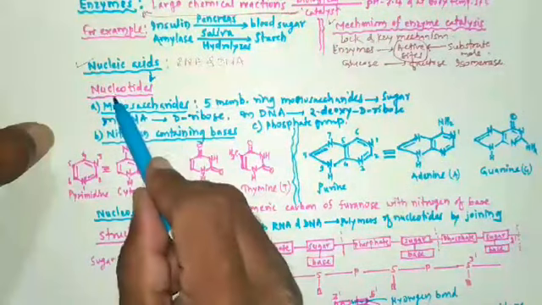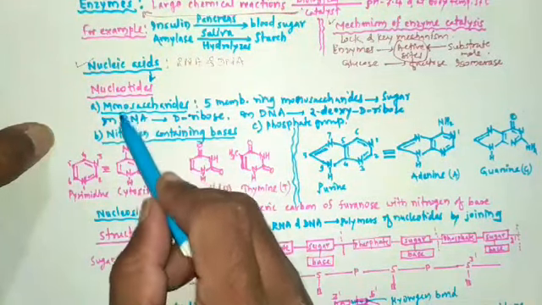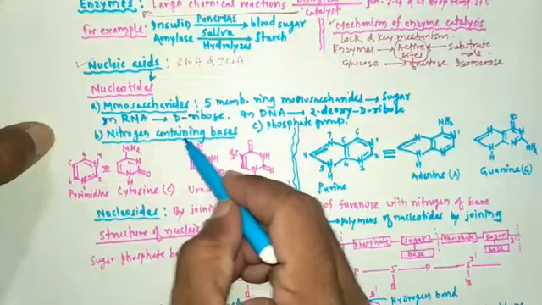Then the next component present in nucleotides is nitrogen containing bases.